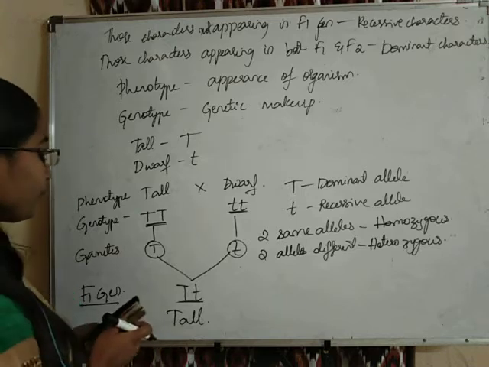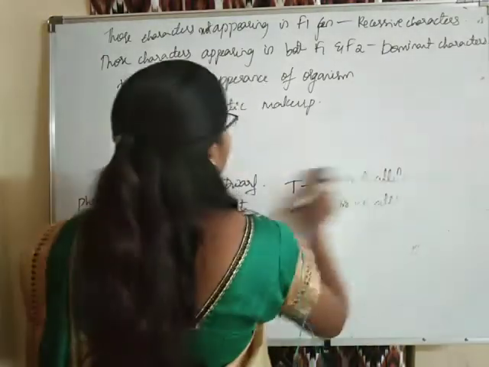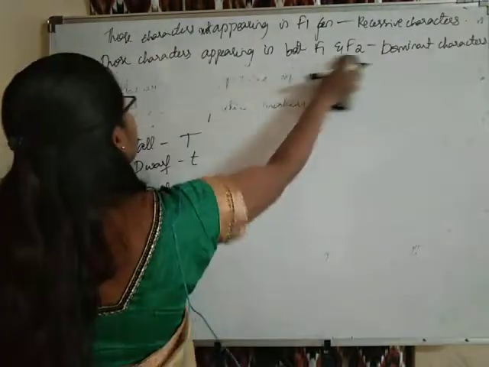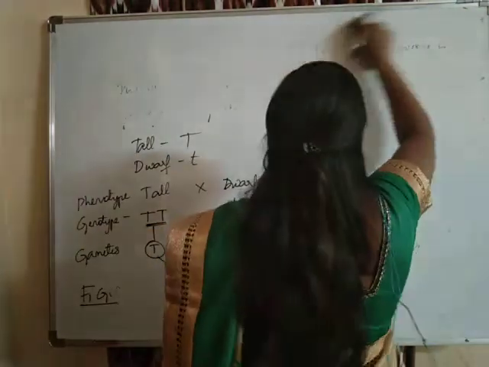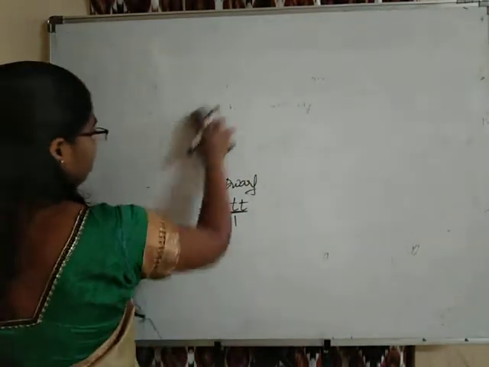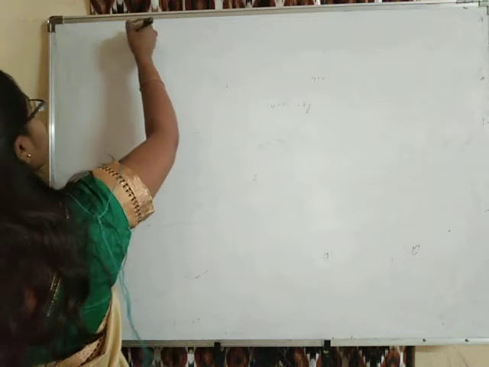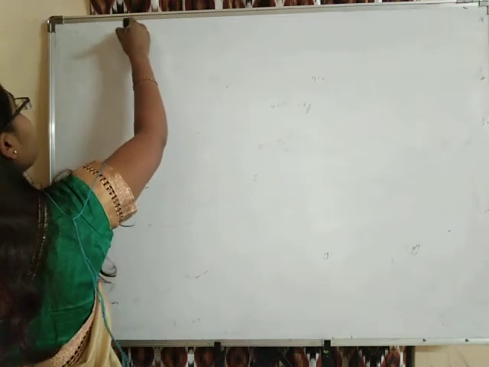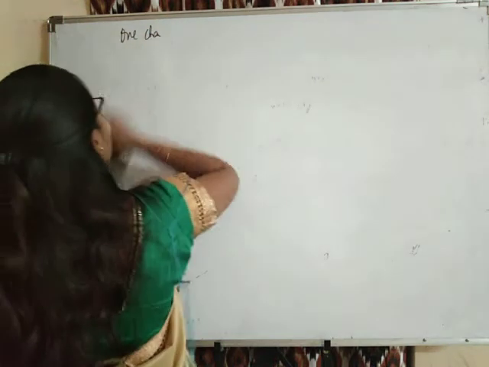Okay, so students, we need to learn a few more things. Here we are representing plants which are different in only one character.